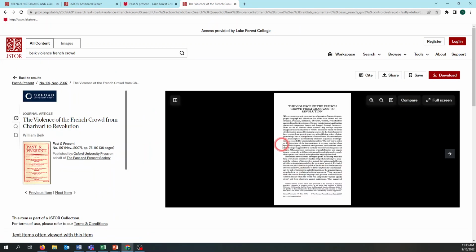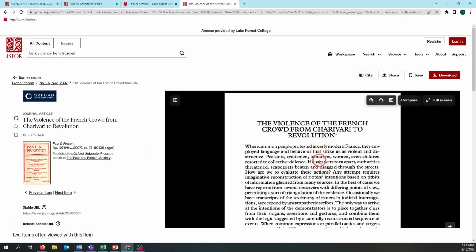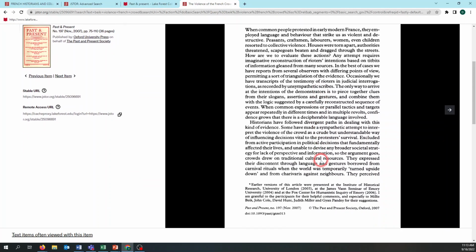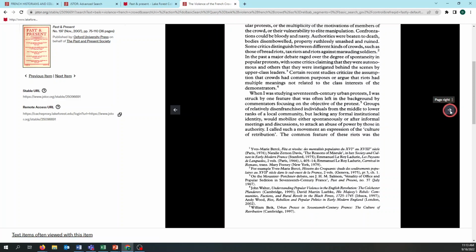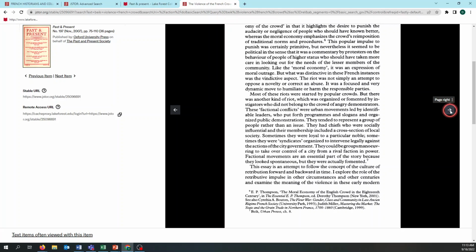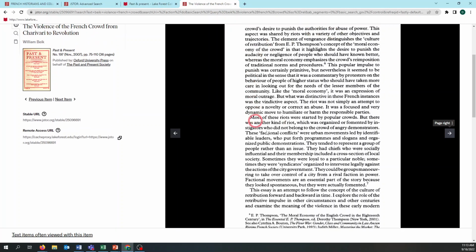So if I click into this article, we can now view the whole thing. I can open that up in a PDF again, and one of the things you're going to be doing in your assignment is popping around and seeing what articles cite in common. If I click through this again, I might be looking to try to find some of the background.